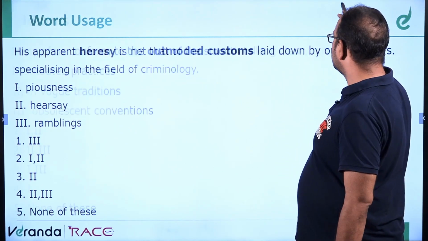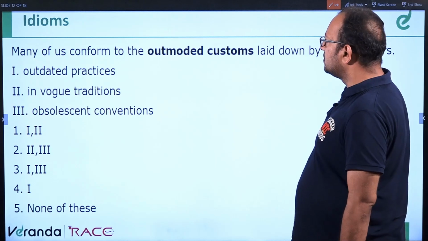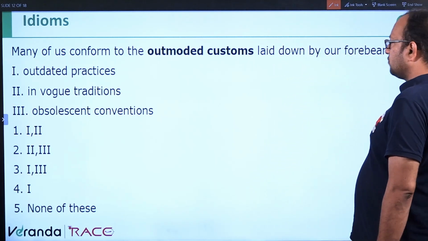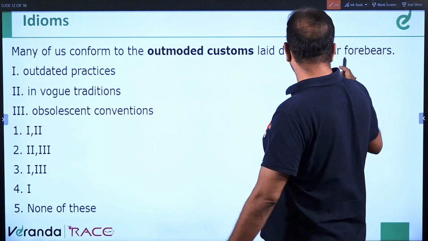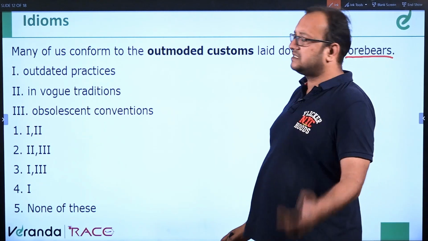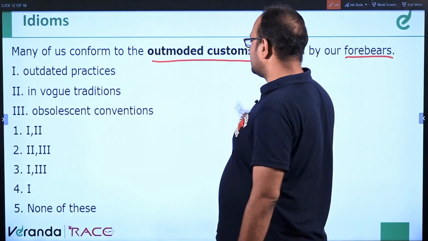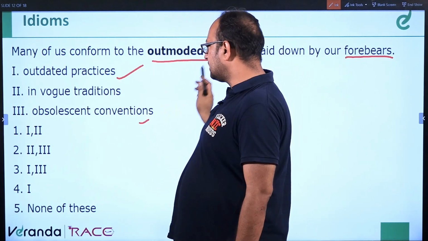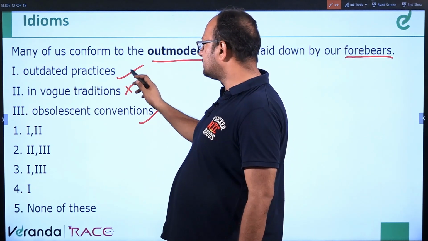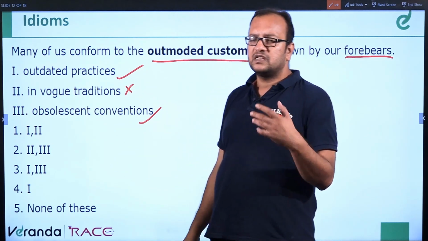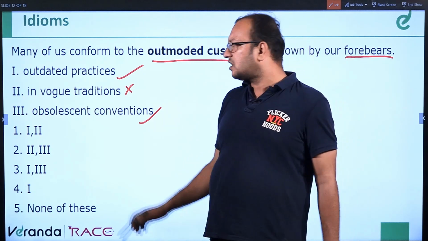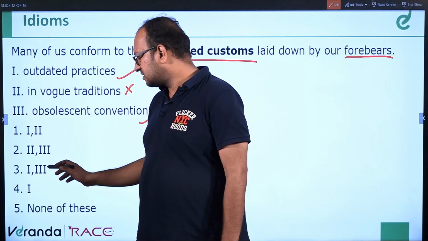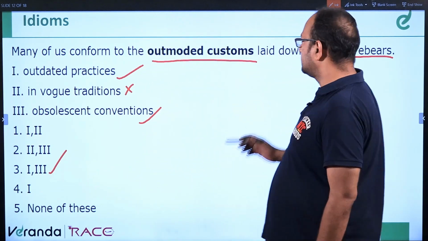Moving ahead to the next question. Many of us conform to the outmoded customs laid down by our forebears. Forebears means our ancestors. Outmoded customs. Outmoded custom means outdated practices, obsolescent conventions, which are no more in use. They are known as outmoded or outdated or obsolescent conventions. So answer will be 1 and 3. This will be the correct answer.